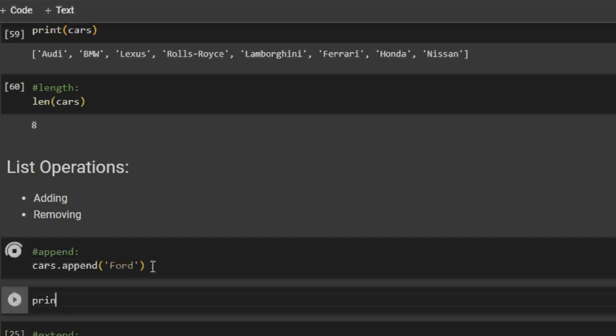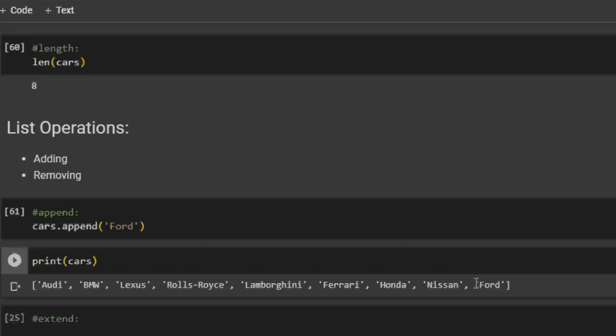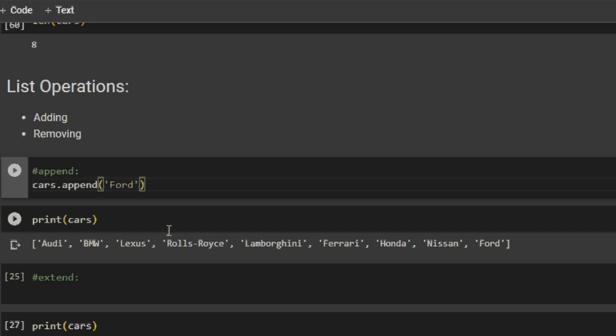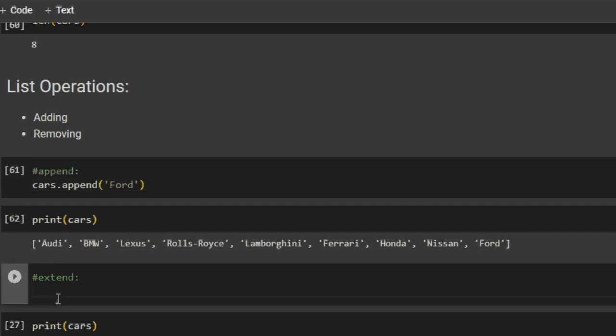Let's run it and print cars. Ford has been added in the end of the list. So append will add the item at the end of the list. Now let's say I want to add multiple items in the list. So for that I will use extend.